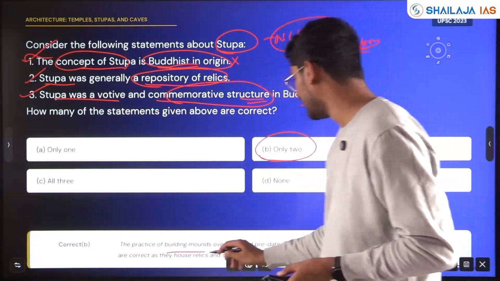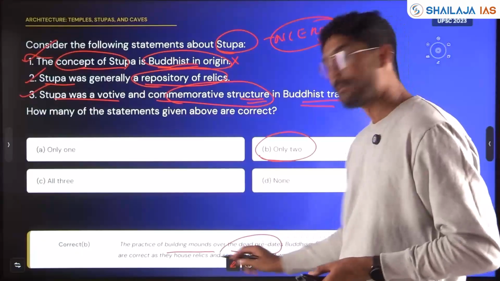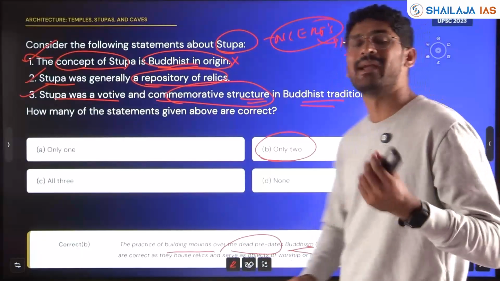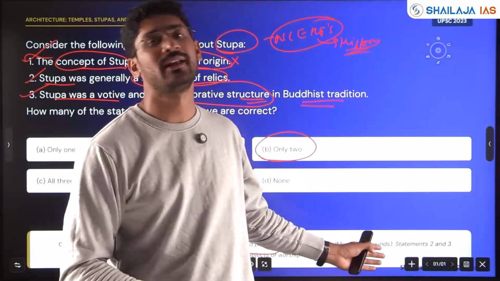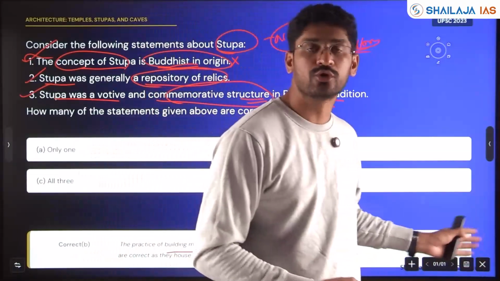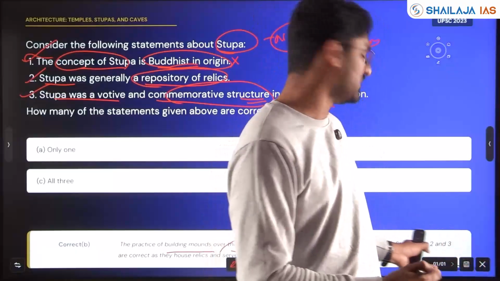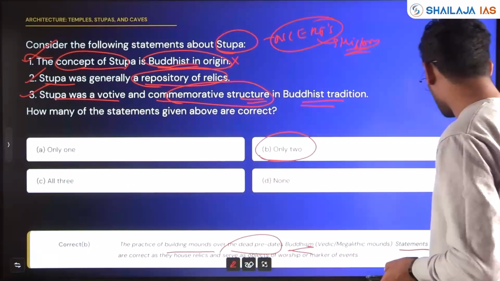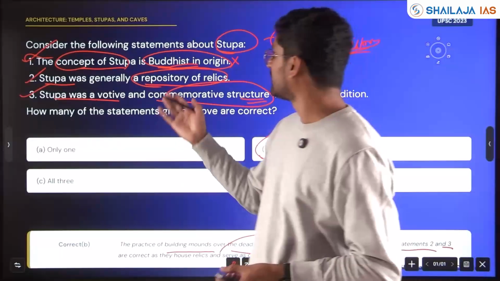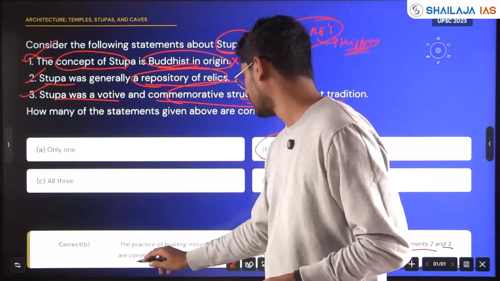The practice of building mounds over the dead predates Buddhism, in the Megalithic period and in the Vedic age. Megalithic mounds we know already in South India. Those questions also came in ancient Indian history, which we discussed in the previous classes. So statements 2 and 3 are the features of Buddhist stupas. They are correct.